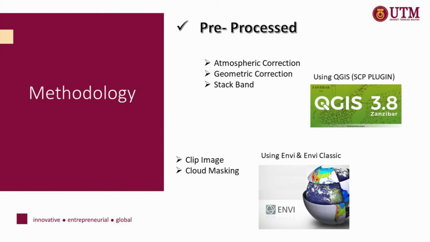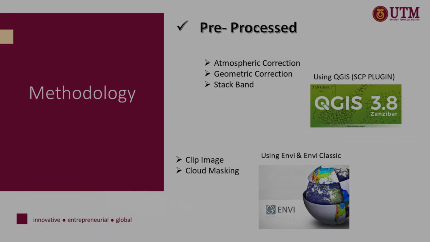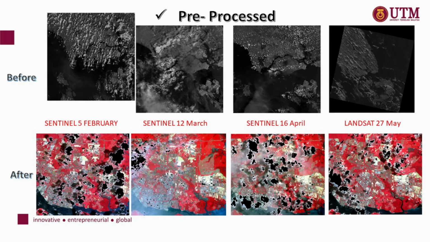In the data pre-processing phase, there are several processes that need to be performed: radiometric correction, geometric correction, image subset, and cloud masking, using QGIS and ENVI software. This is the pre-processed result image, before and after processing.